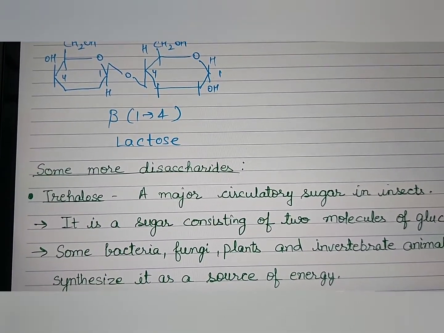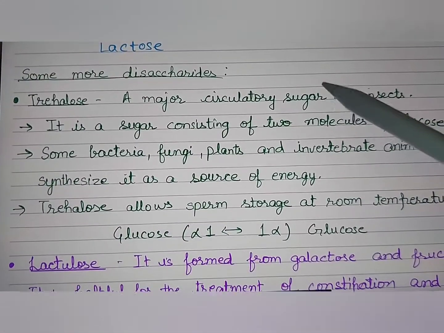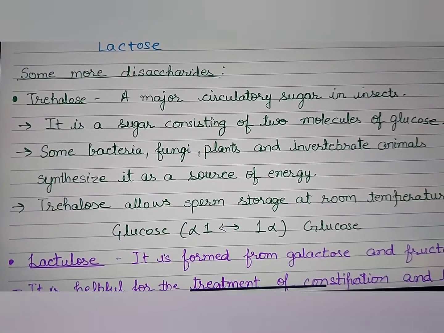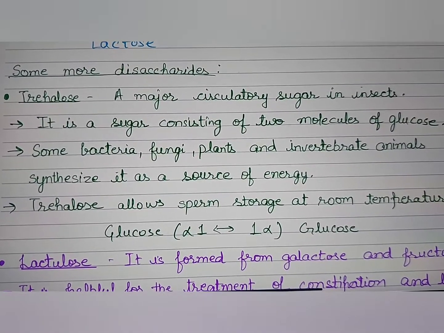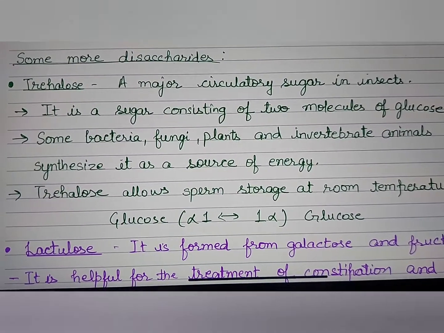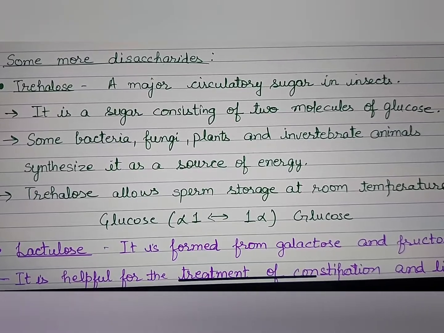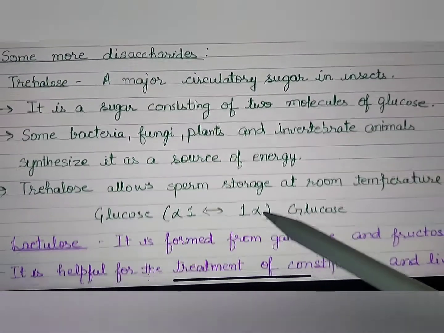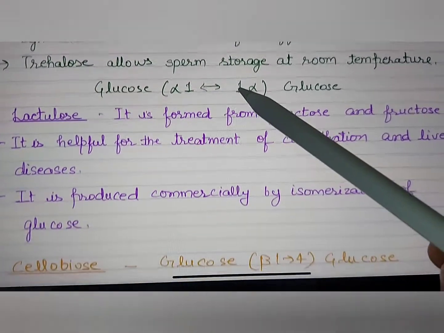There are a few more disaccharides which are not digestible but still they exist. We have trehalose. It's a major circulatory sugar in insects. It is a sugar consisting of two molecules of glucose. Some bacteria, fungi, plants, and invertebrate animals also synthesize it. It's also used as a source of energy and it allows sperm storage also at room temperature. So the bonding between glucose is a bit different. Alpha 1 combines with alpha 1.